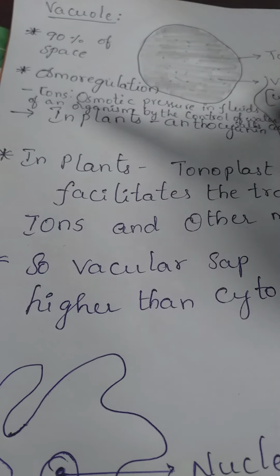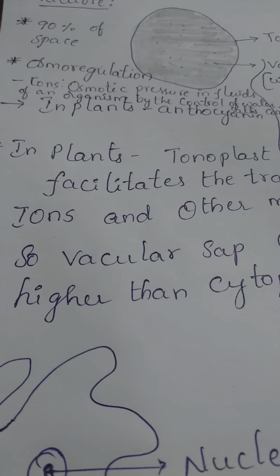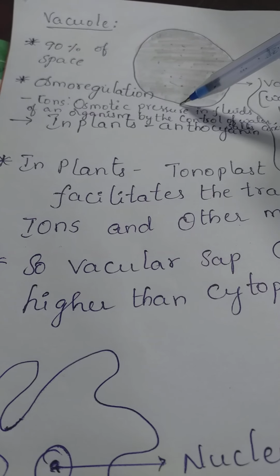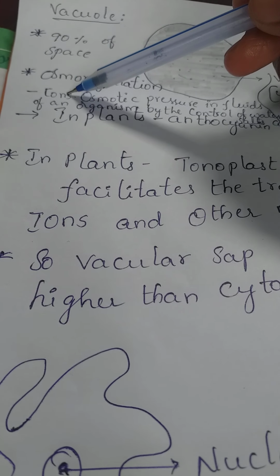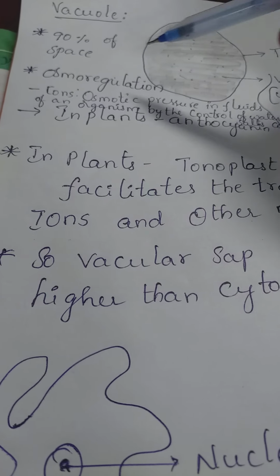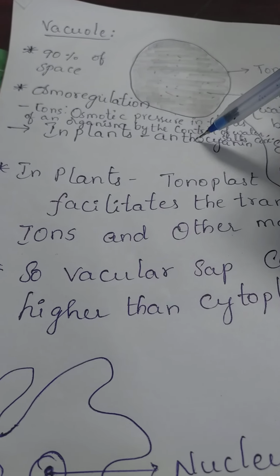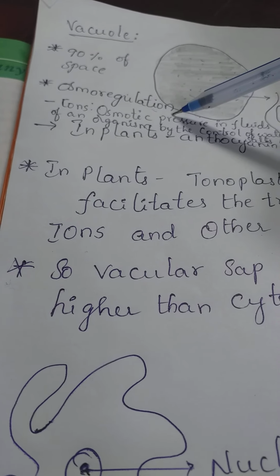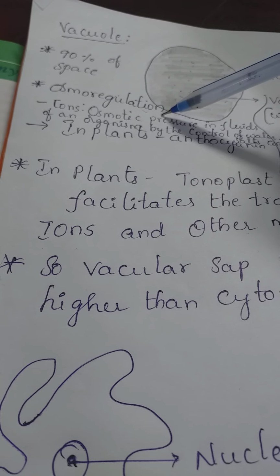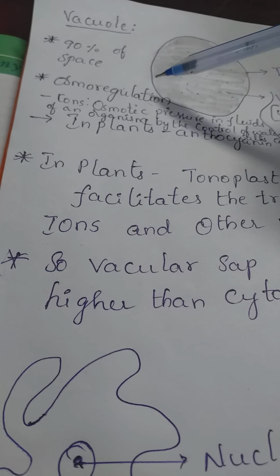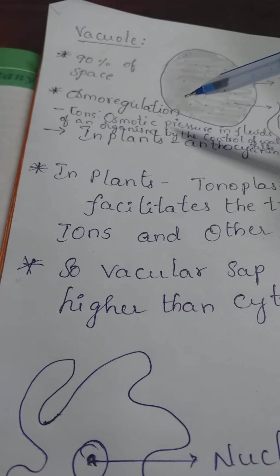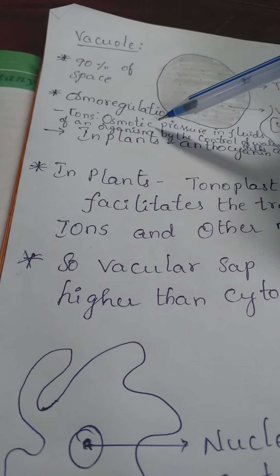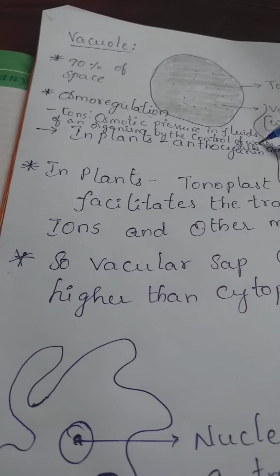Osmoregulation means, in many of the lower organisms and also in plant cells, the maintenance of constant osmotic pressure in the fluids of an organism by controlling the salt and water concentration. Osmoregulation is a process by which the water level and salt level in the body of an organism or cell of an organism is controlled. So if there are no vacuoles in the plant cell, there will be no osmoregulation, means there will be no control on the salt level and water level.